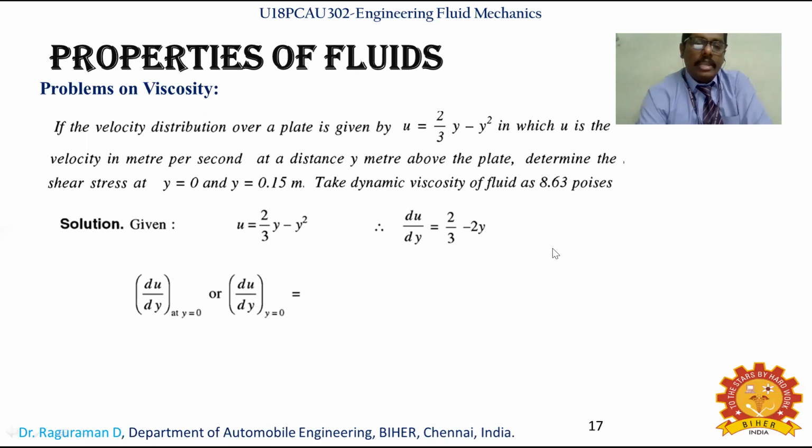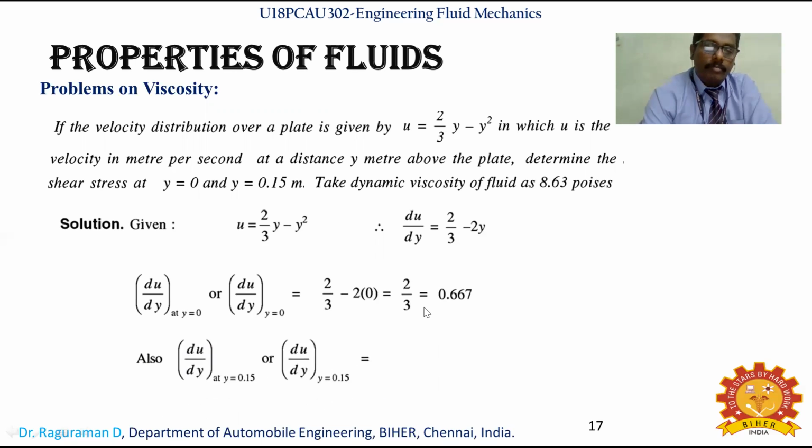Now du/dy at y = 0, because it is asked at y = 0 as well as y = 0.15. At y = 0 we put the value 0: 2/3 minus 2 into 0. This term becomes 0, so the value is 2/3, which is 0.667. Similarly, du/dy at y = 0.15 is 2/3 minus 2 into 0.15, because 0.15 is the y value.